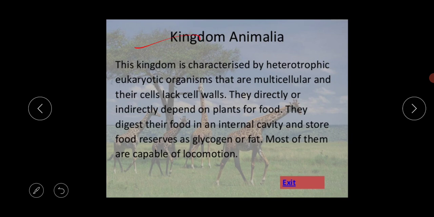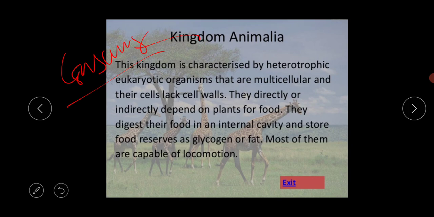There are 2 types of angiospermic plants, the monocot and the dicot. Next is the kingdom Animalia. Okay, so we have already completed kingdom Plantae. So next is the kingdom Animalia. We have also discussed this in our chapter 4. The kingdom Animalia, or animal kingdom, is actually the kingdom of consumer organisms, having an ingestive type of nutrition.